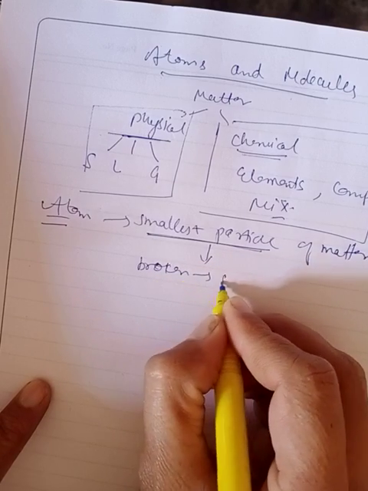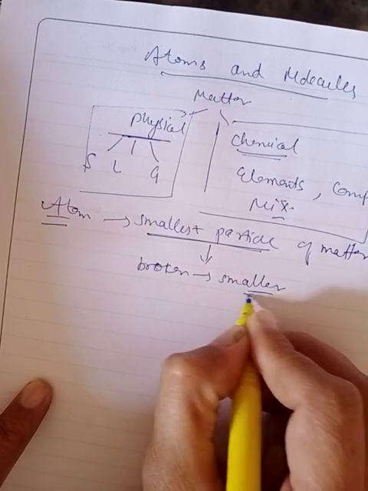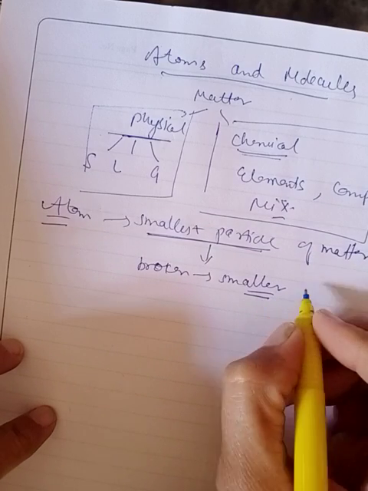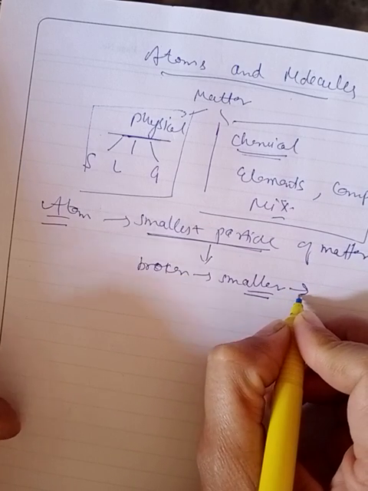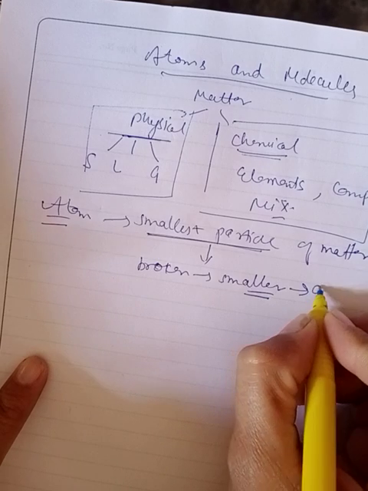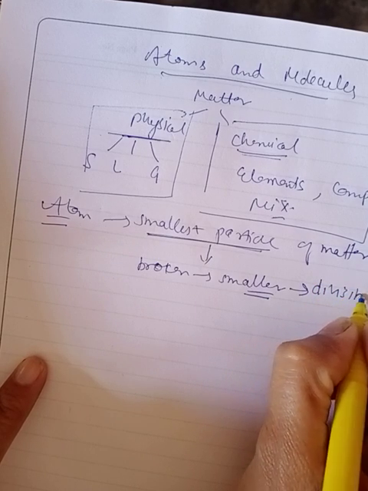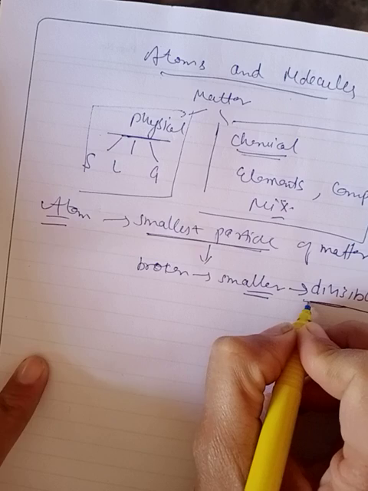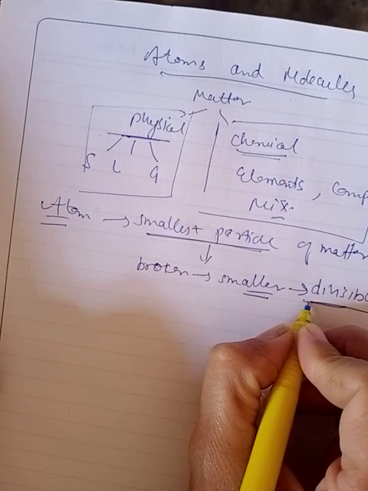A stage will appear when there is no chance of divisibility of matter, meaning we can't divide the matter further.